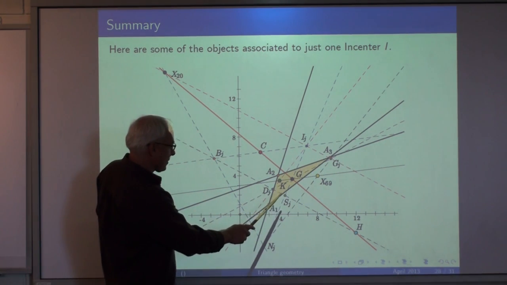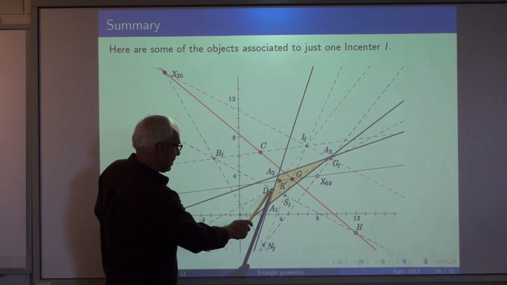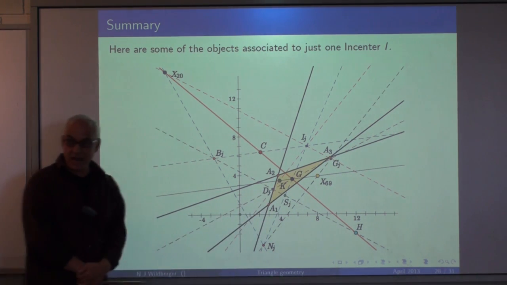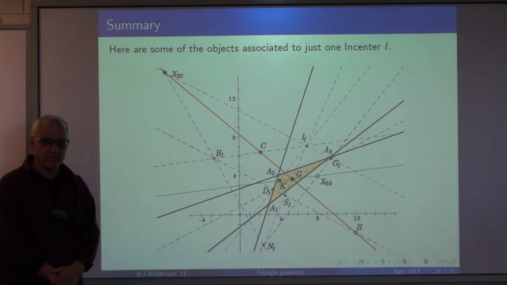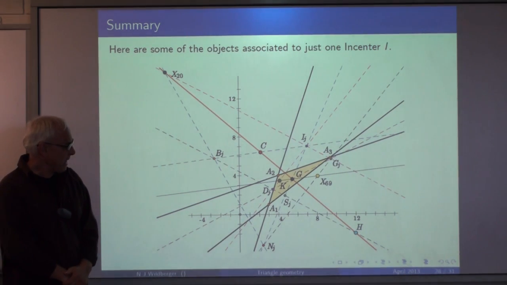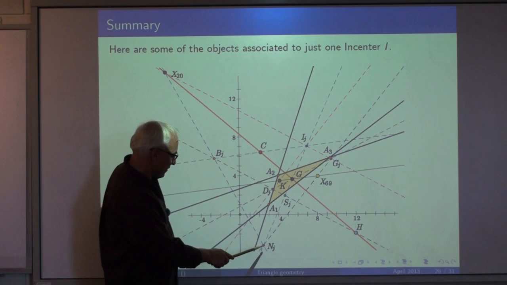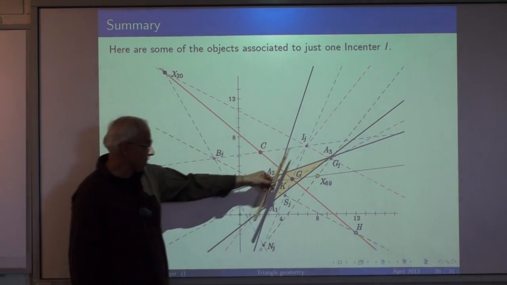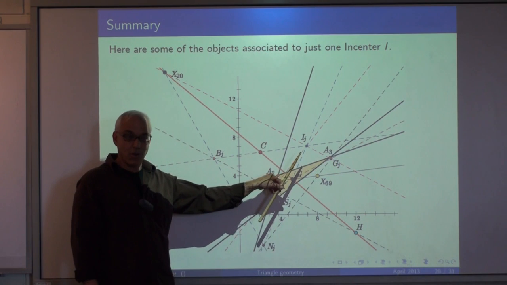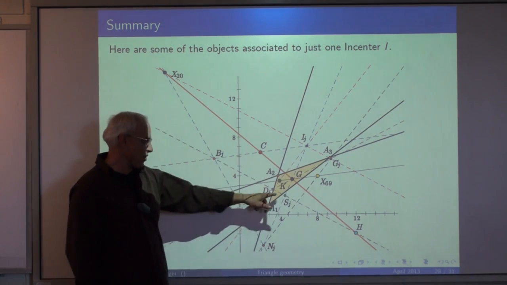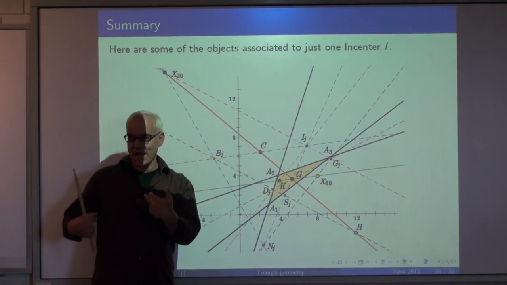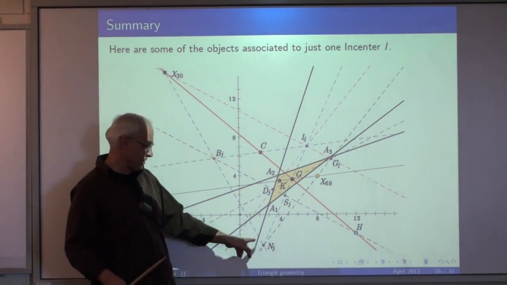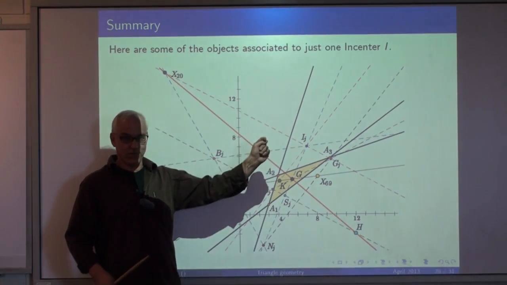There's the D, the Mittenpunkt. This point here is called the Spieker point. That's X10 or something. And it's the midpoint of NJ and IJ. This is a Nagel line that I said was analogous to the Euler line. So the Spieker point is analogous to the nine-point center on the Euler line, halfway between the circumcenter and the orthocenter.